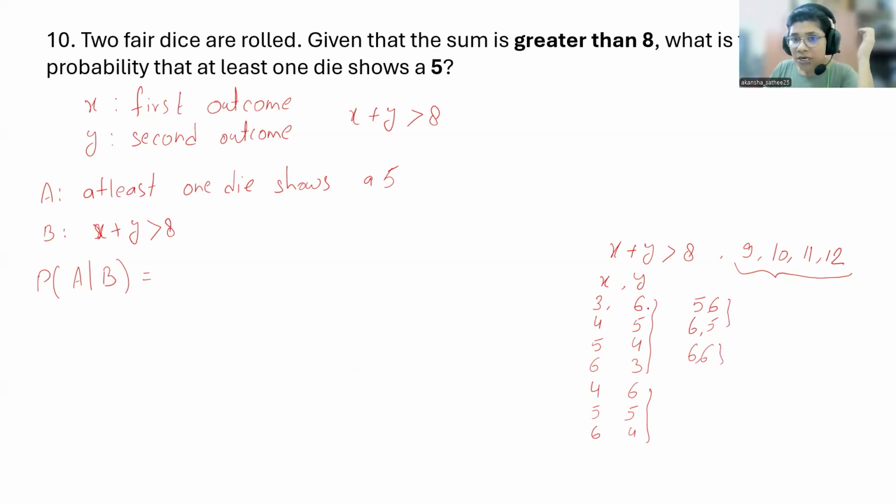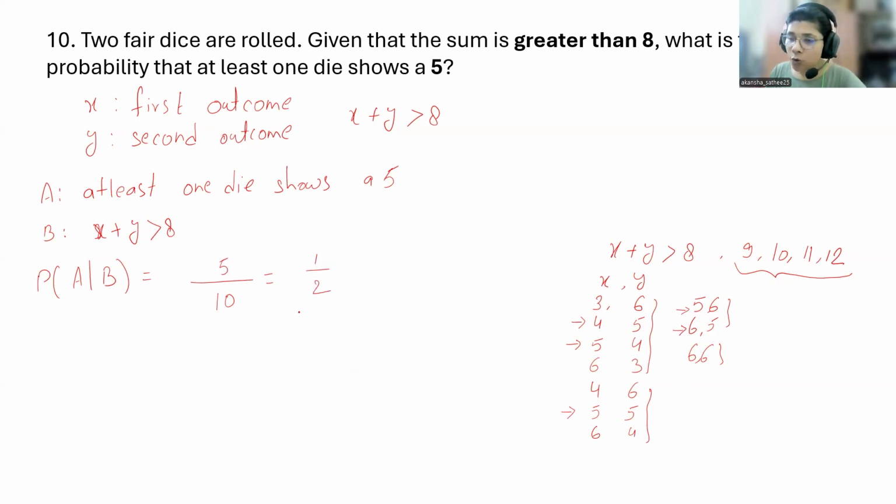So how many total cases are possible if somebody asks you that the sum is greater than 8? It is 1, 2, 3, 4, 5, 6, 7, 8, 9, 10, right? So the total possibilities are 10. Now, at least one 5. Just count how many fives there are: 1, 2, 3, 4 and 5. So only 5 cases will have at least one 5, right? Yes. So it is 1 by 2.